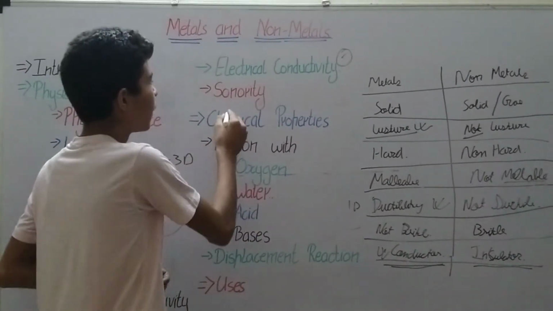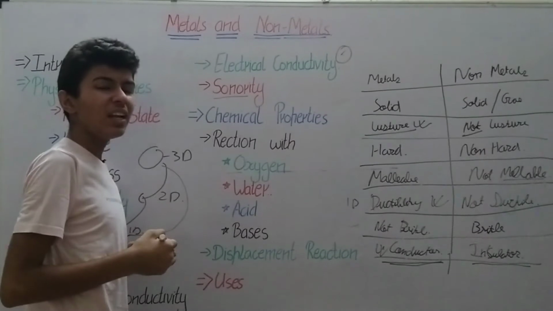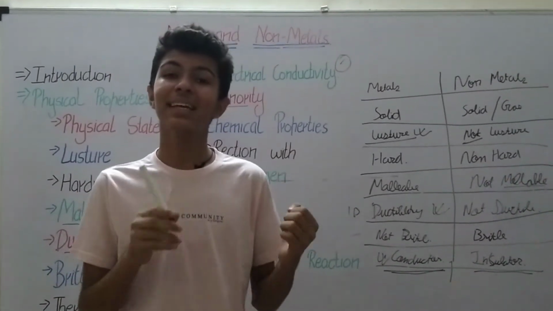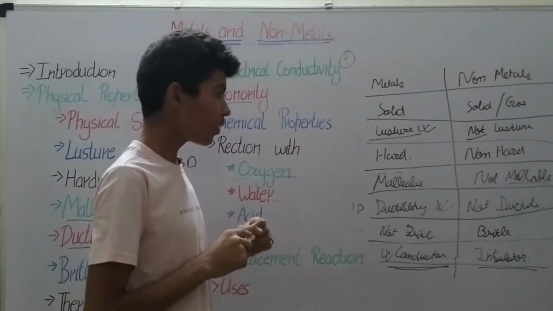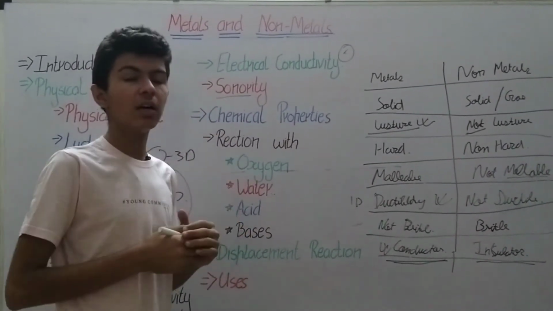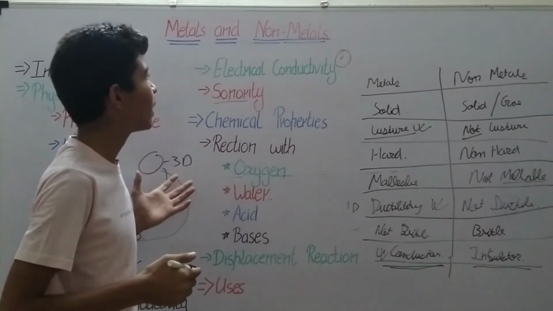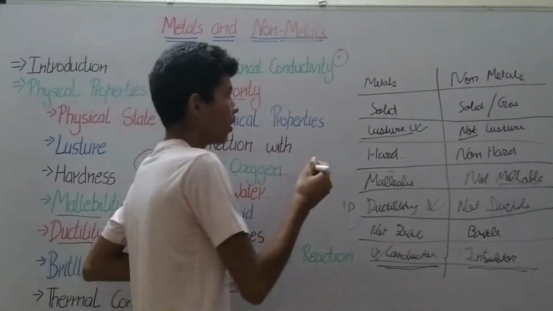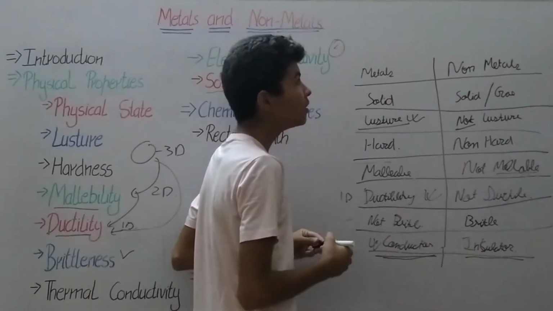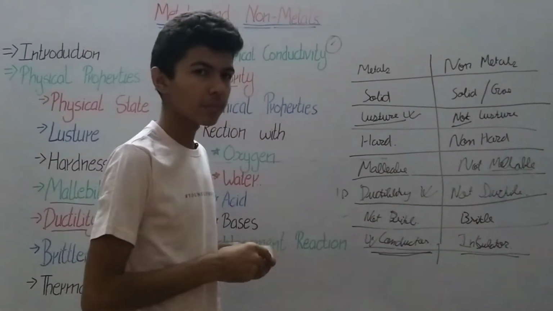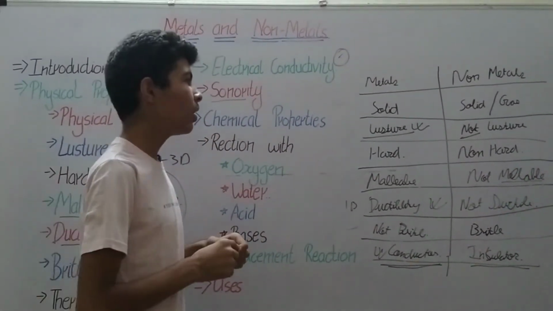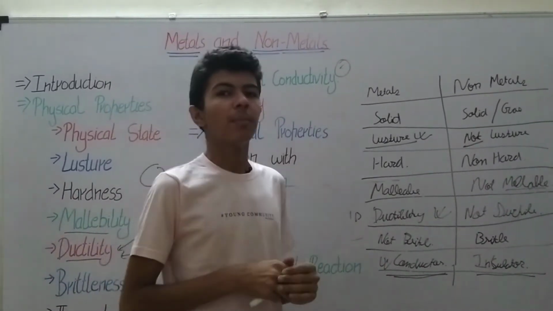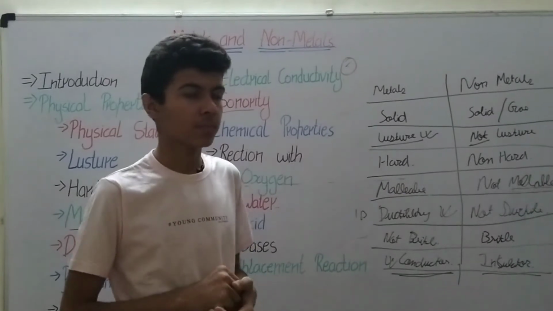Another property is sonority. What is sonority? We have heard that a metal produces a different sound, a clanging sound. This property, that a metal produces a clanging sound, is known as sonority. So metals are sonorous but non-metals aren't. That's why many things, like bells, are made from metals.